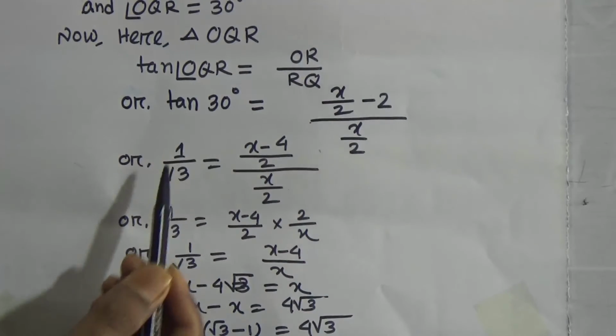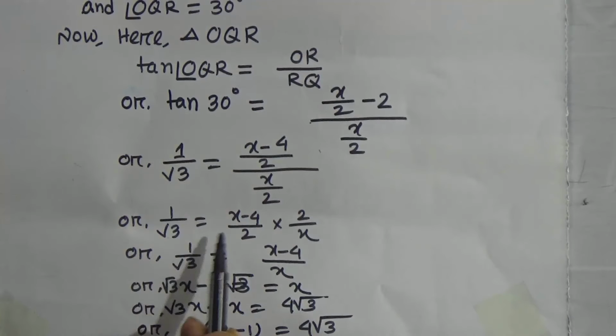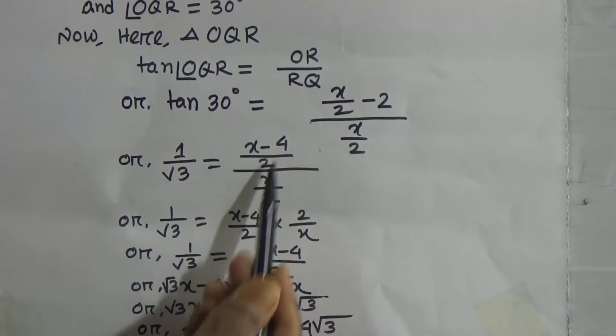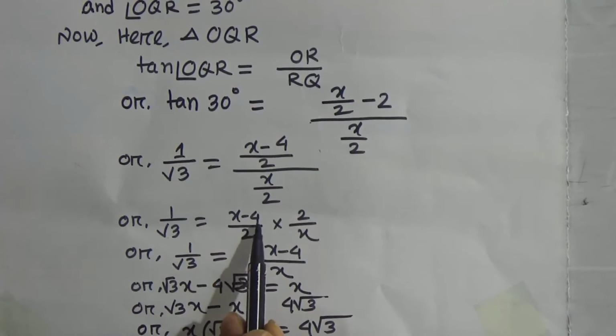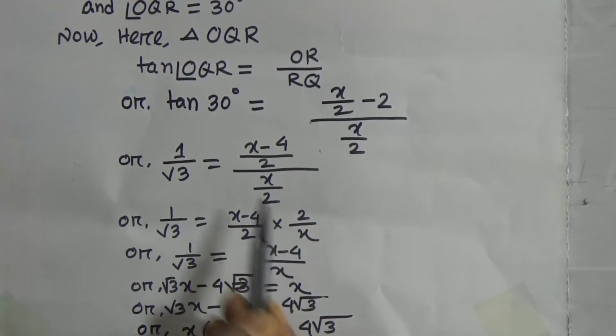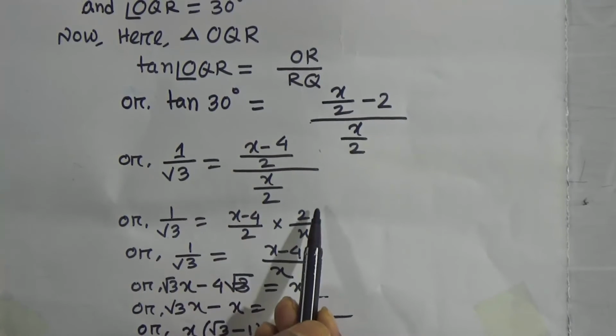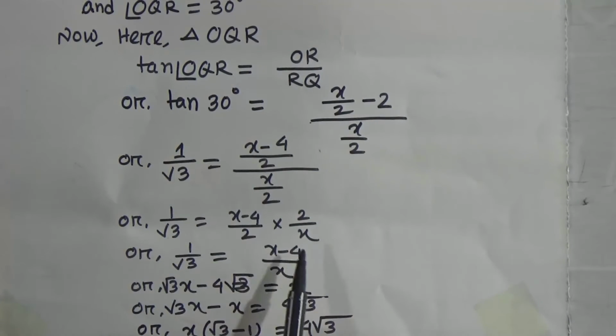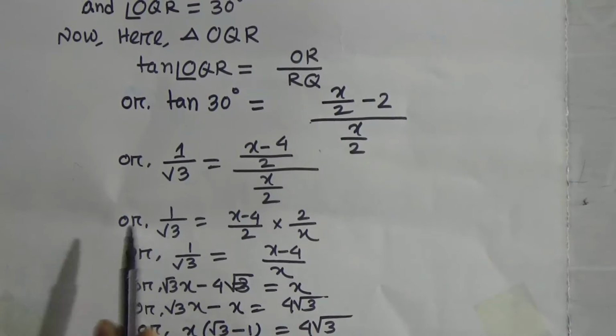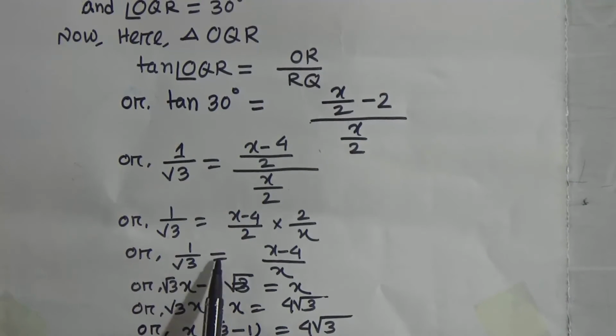Now 1 by root 3 equals what? x by 4 by 2. As this is division, so 2 will be the numerator and x will be the denominator. Then 2 and 2 vanish. Then you get what? 1 by root 3 equals what? 2 and 2 vanish, that means x minus 4 by x.